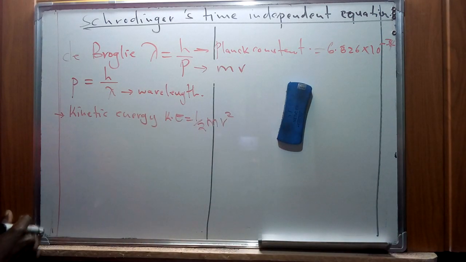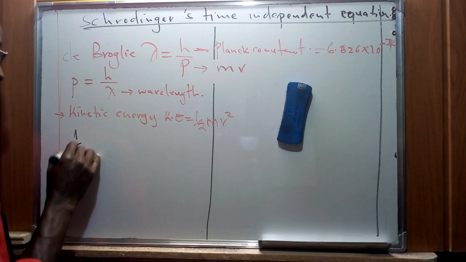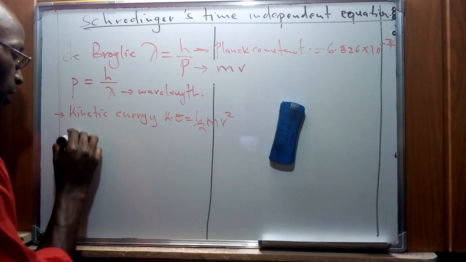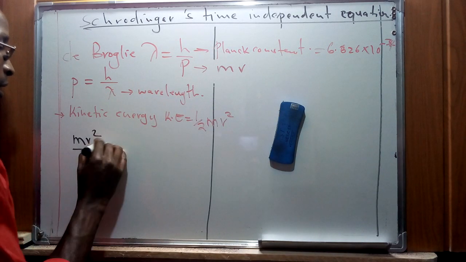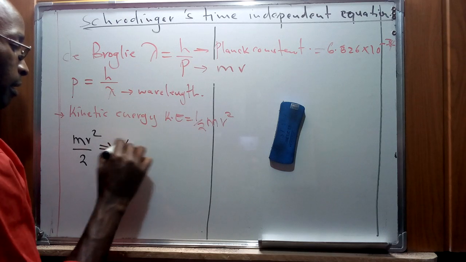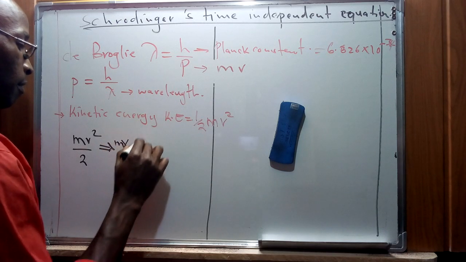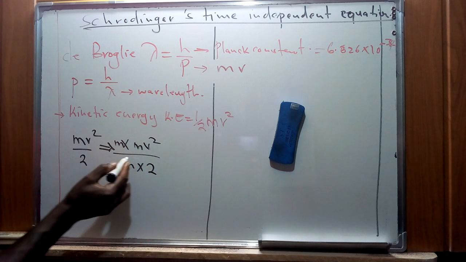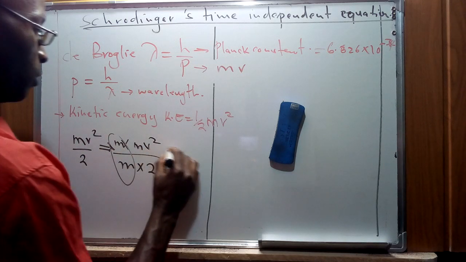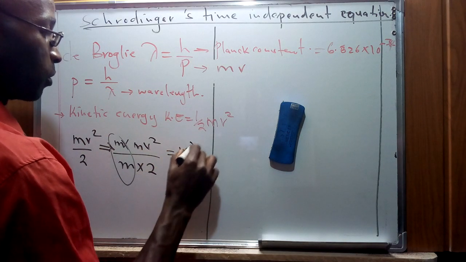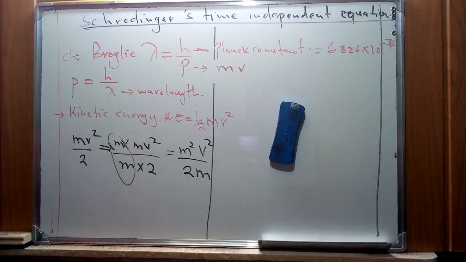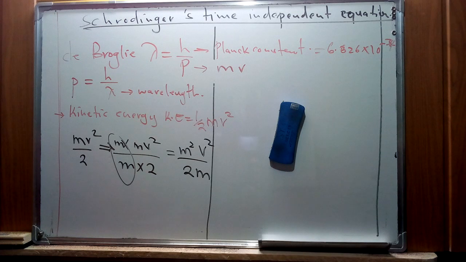So if I have this equation, mv squared over 2, and I multiply both the numerator and the denominator by mass, I'm going to have m squared v squared over 2m, which still represents kinetic energy. I've just multiplied by 1 in effect, so it does not change its value.